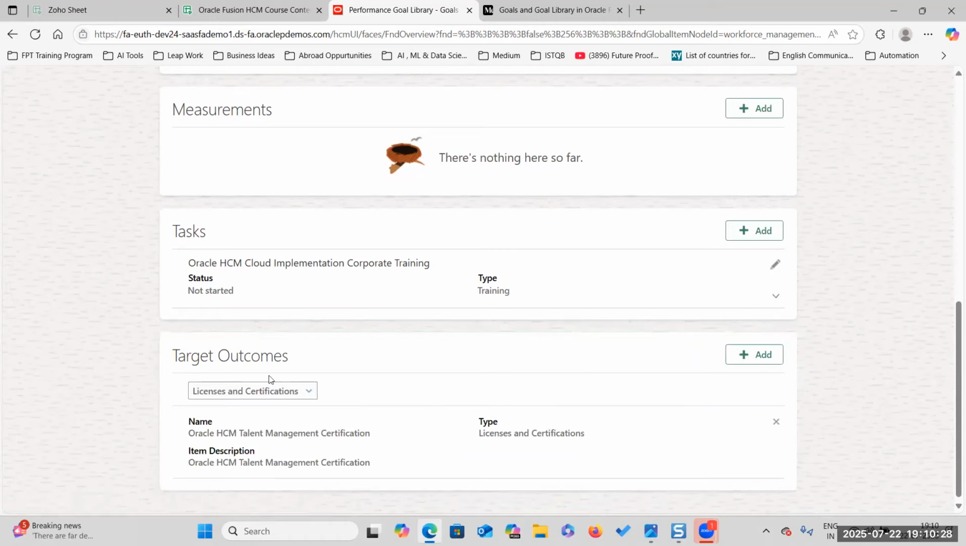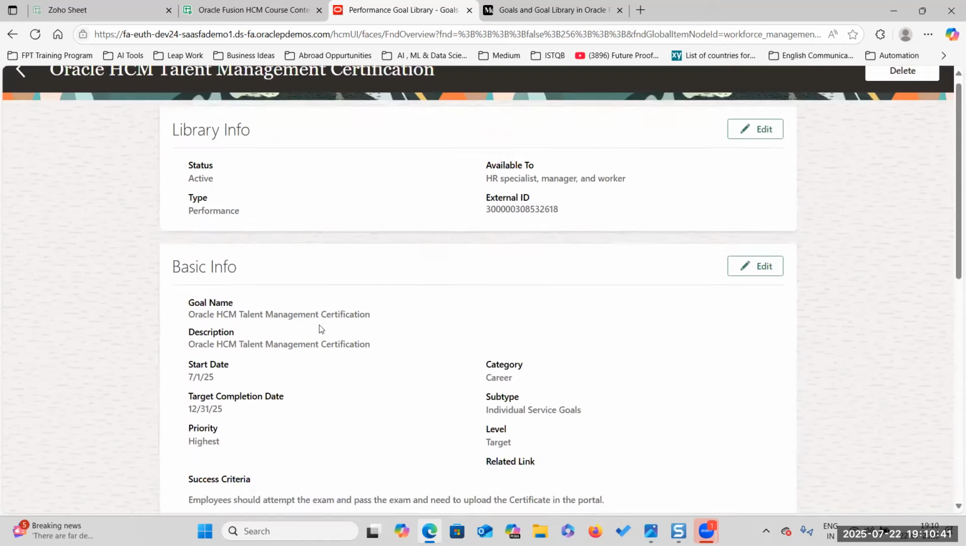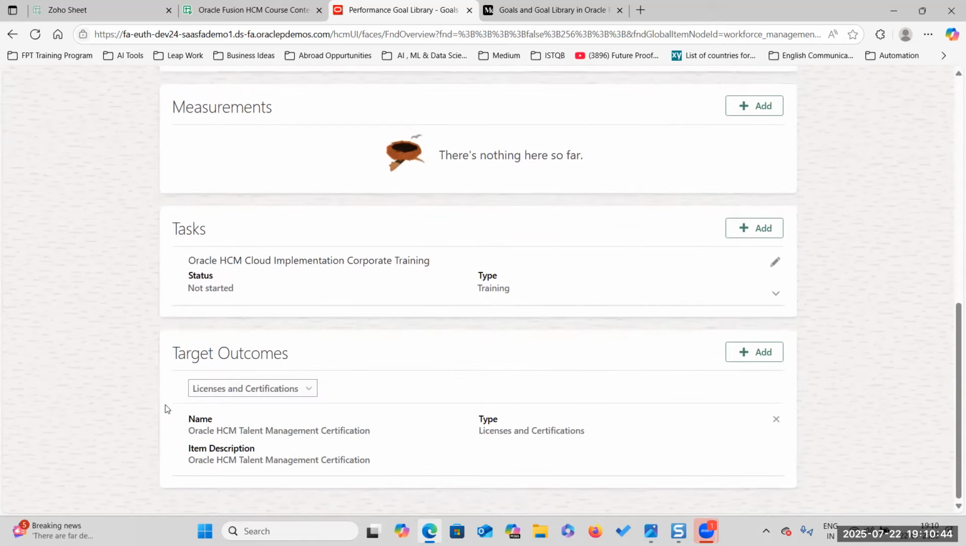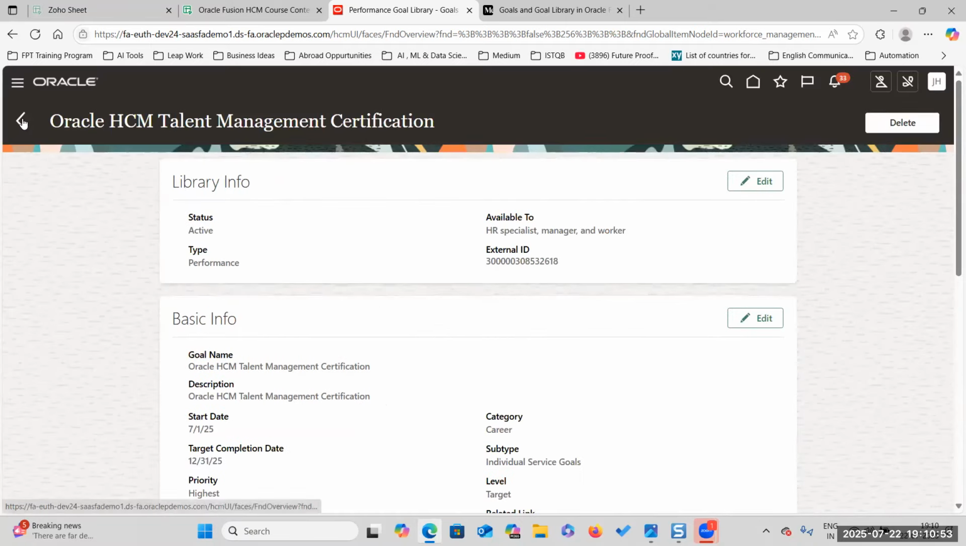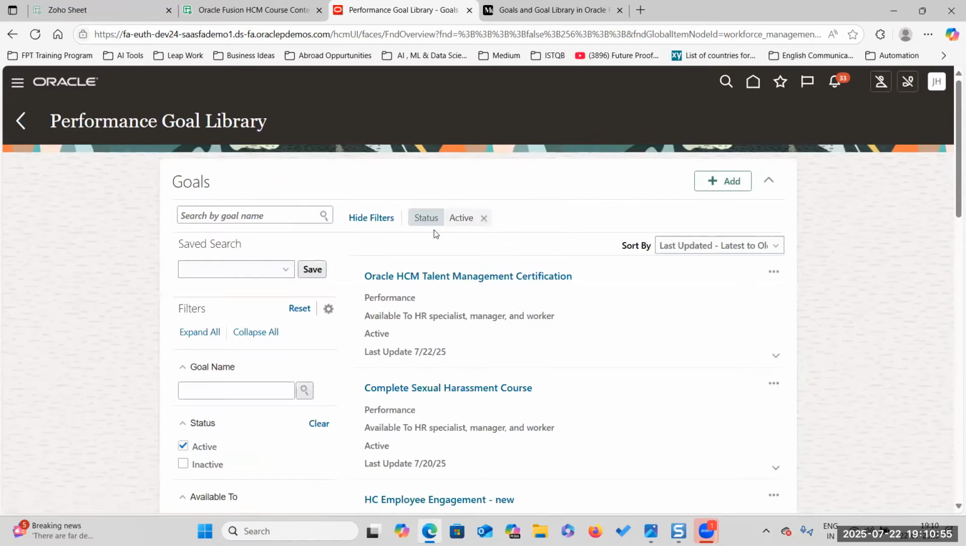Now you have understood what is the advantage of profile management. This content section, this is the target outcome. We have to get there. So this particular content section is licenses and certification. After completion of this goal, the target outcome is he should be certified, and this is the profile. Okay. Now I am done with the creation of this goal. I have finished the creation in the goal library.